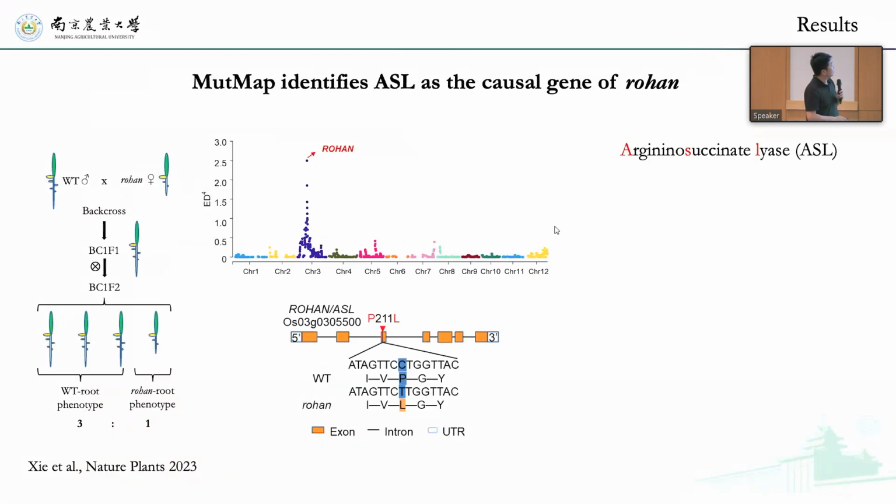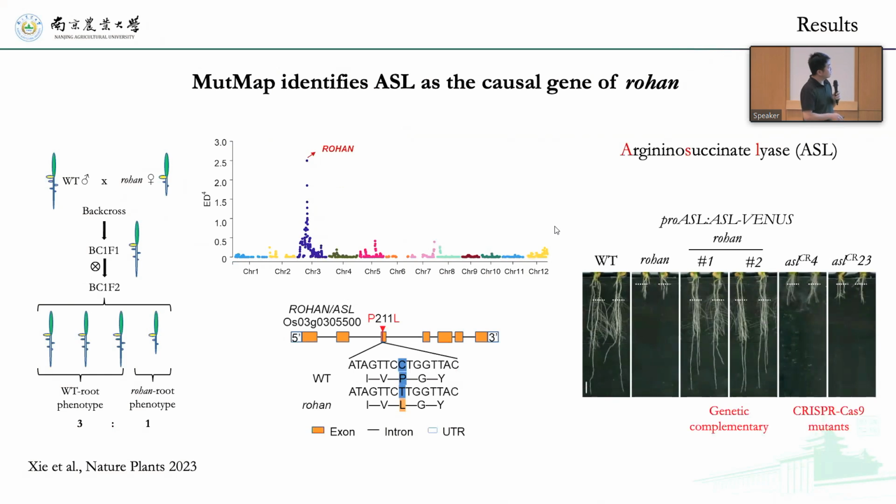Then we started to identify the causal gene of this mutant. By using MutMap, crossing and MutMap, we found that it encodes argininosuccinate lyase. There's a point mutation in this mutant which causes loss of function of this gene. We did genetic complementation and also made a CRISPR mutant to confirm that this gene is the causal gene of the mutant.